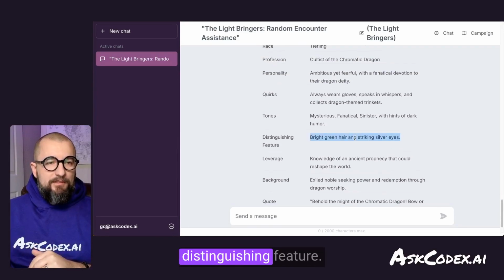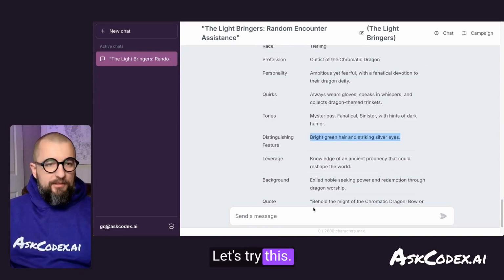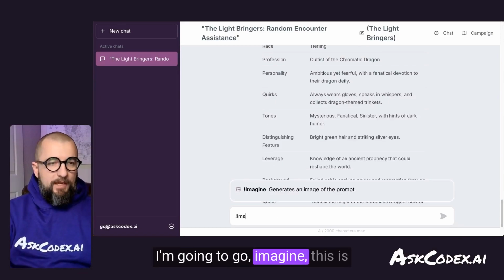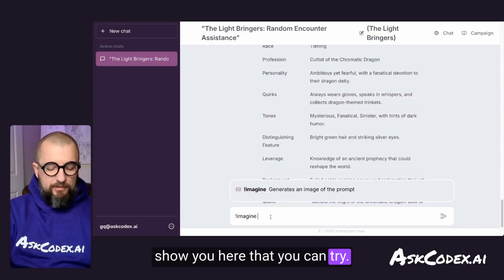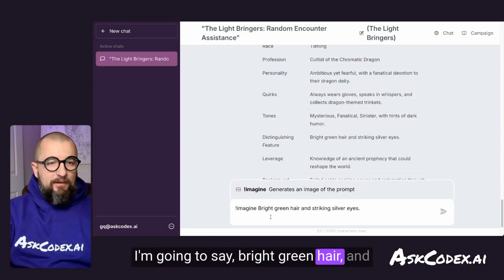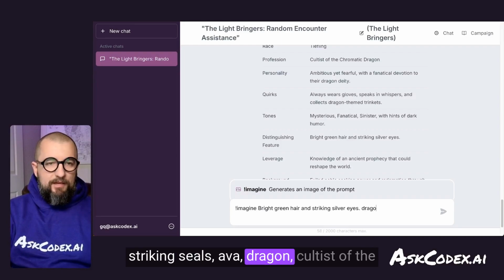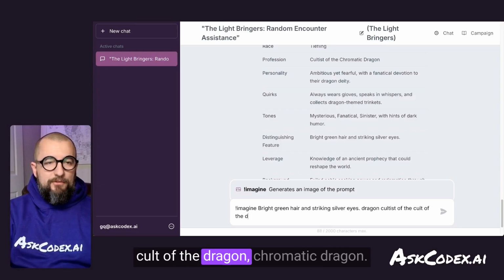So I want to do this, distinguishing feature. Let's try this now. I'm going to go imagine. This is one little final thing that we can show you here that you can try. I'm going to say a bright green hair and striking skills of a dragon cultist of the cult of the dragon, chromatic dragon.